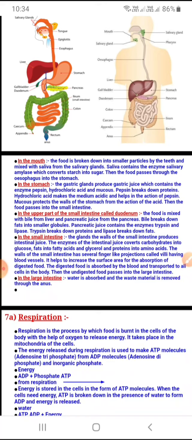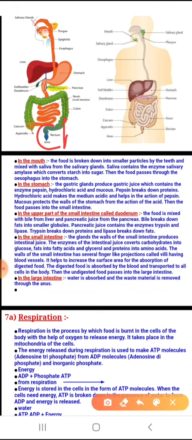So the food that has reached the stomach is no longer the bolus, but it is converted into another word when it mixes with the gastric juice, which we call chyme. C-H-Y-M-E, chyme. Food in the mouth is called bolus. Food in the stomach is called chyme.